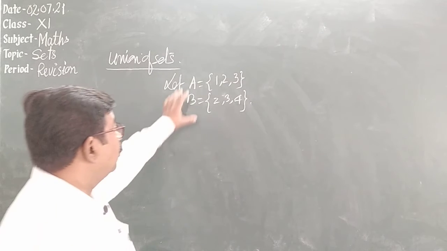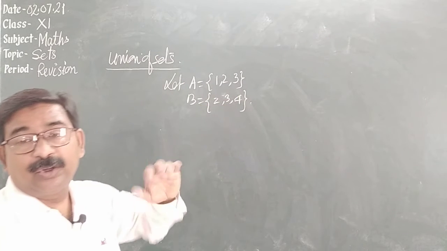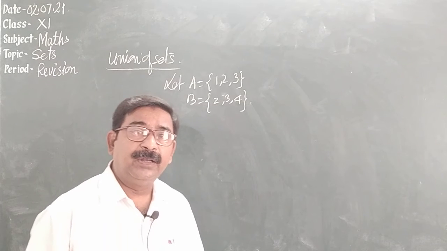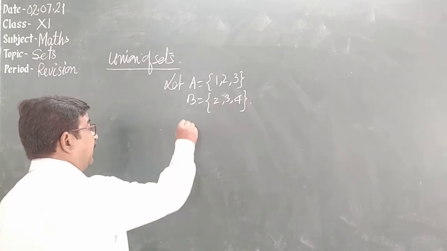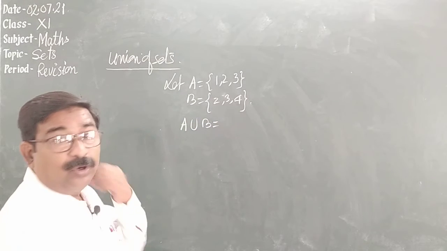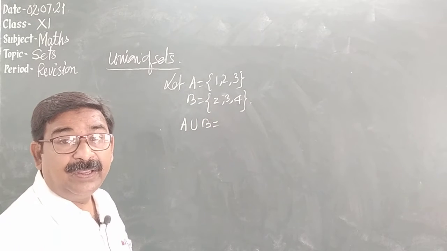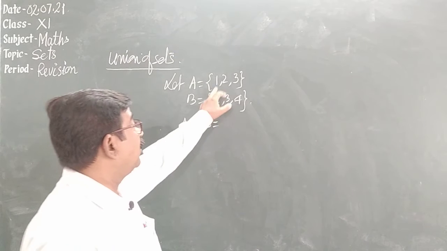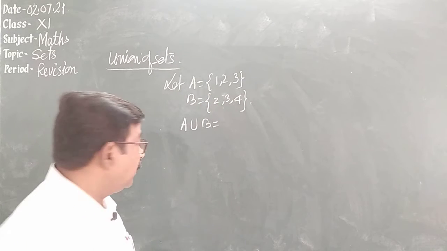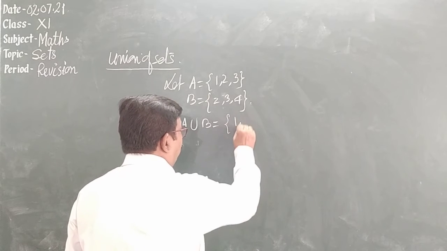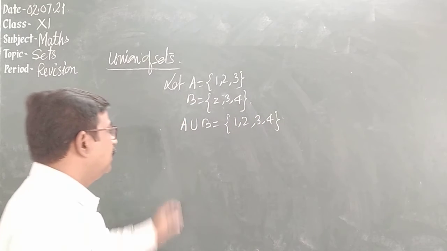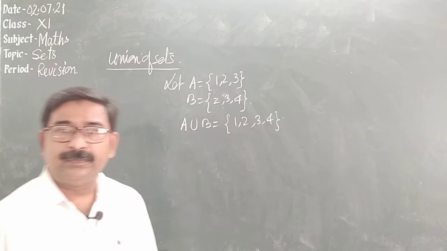Now we have to combine the elements, or unite the elements, of A and B, that is A union B. So we write A union B, and elements must not be repeated. So we have 1, 2, 3, here we have 2, 3, 4. So 2 and 3 are common. So we write 1, 2, 3, 4. All these elements are in A union B.